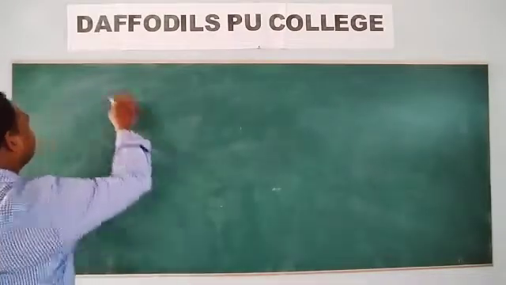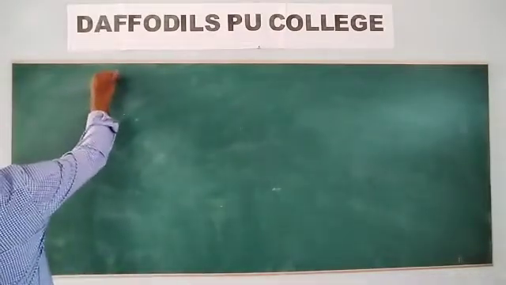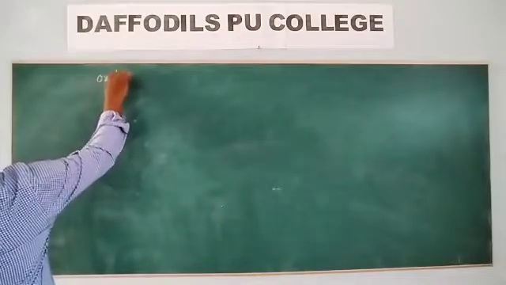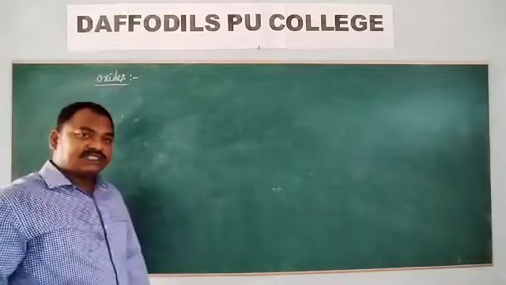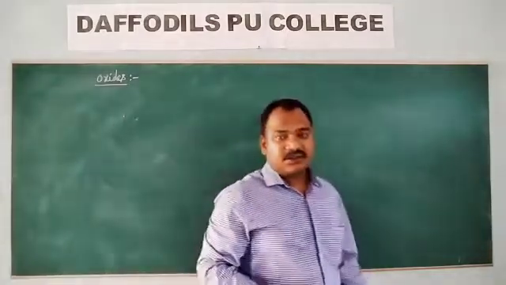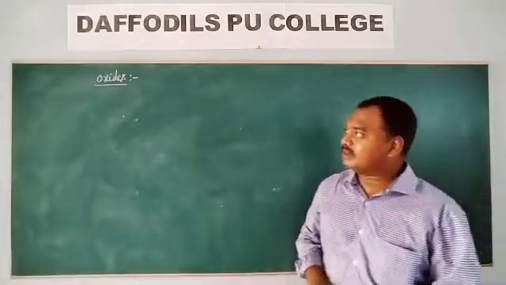Next, oxides. Oxides of 16th group elements.